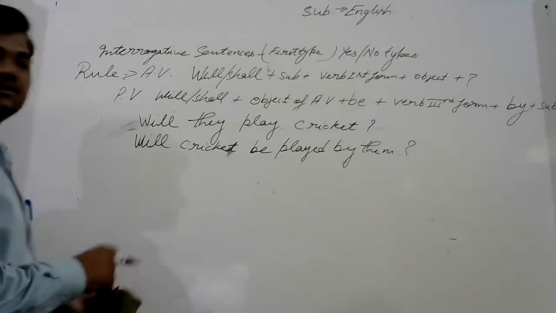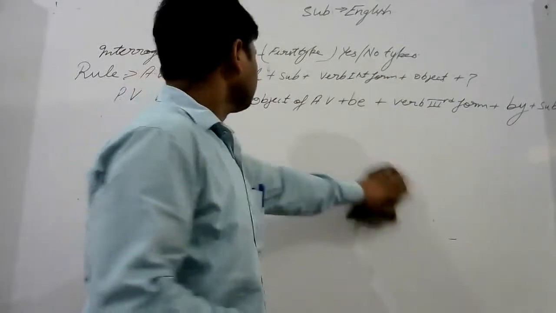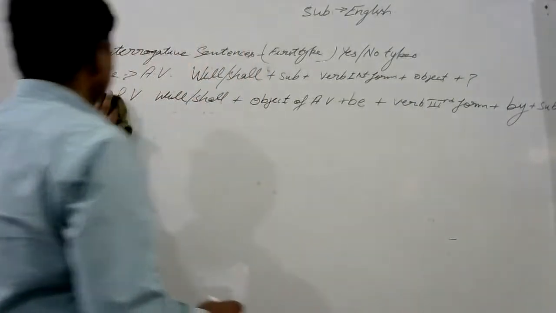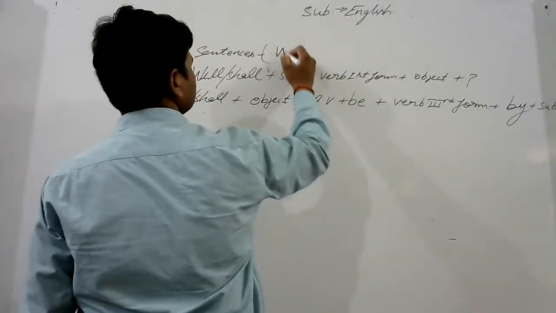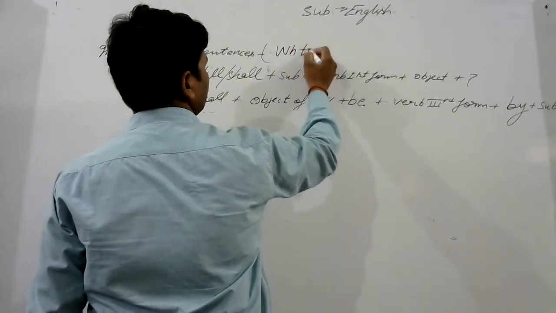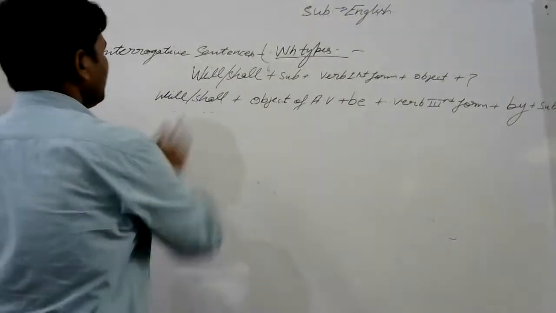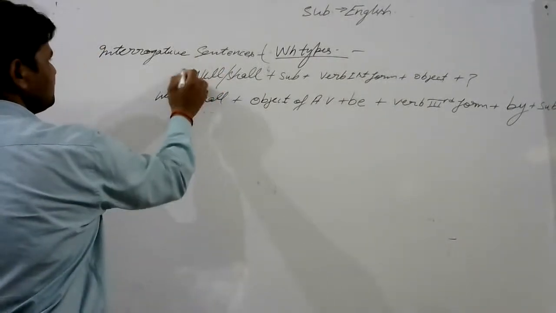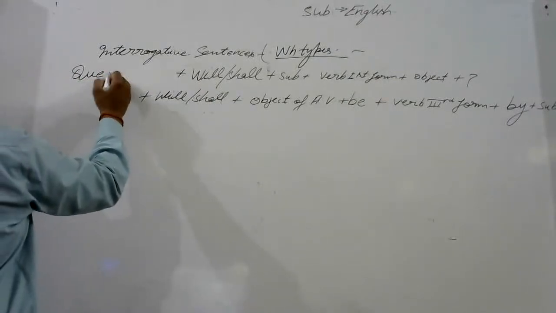Let me take next sentence. Interrogative second type or WH types. In interrogative second type, you have to add a question word in the beginning of the sentence.